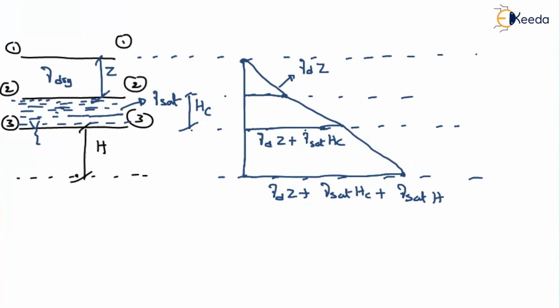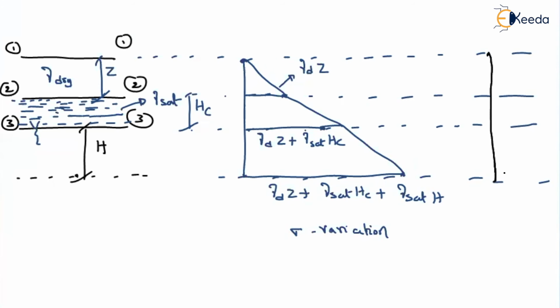Now, coming to the pore water pressure, how will the pore water pressure vary? Let us consider a soil mass along the depth. At the water table level, the pore water pressure will be equal to 0. This we already know. In the layer between 2-2 and 3-3, the water is under capillarity rise. That's why at point 2-2, you will have the maximum suction pressure, which is gamma W into HC. And join these two points linearly.